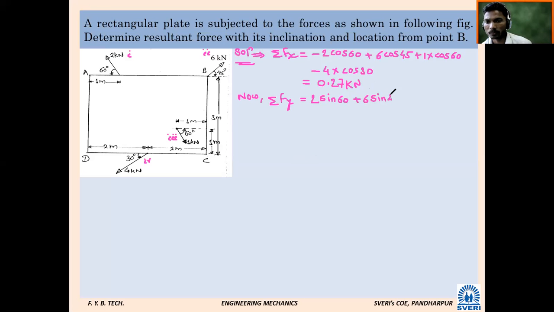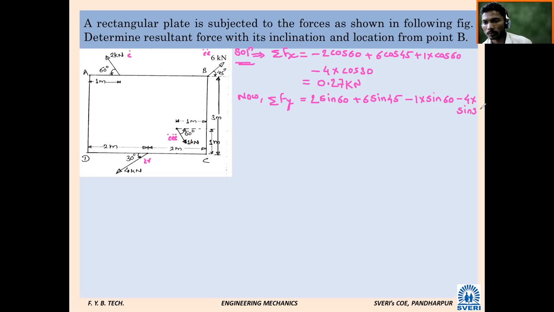Next, the third force, 1 kilonewton. Is it positive or negative? Negative: 1 into sin 60. Next, the fourth force, positive or negative? Negative: 4 into sin 30.